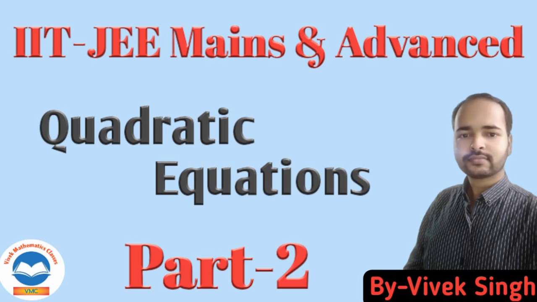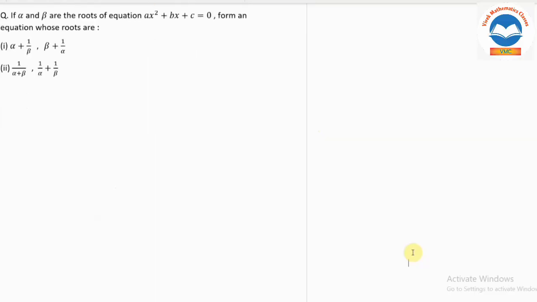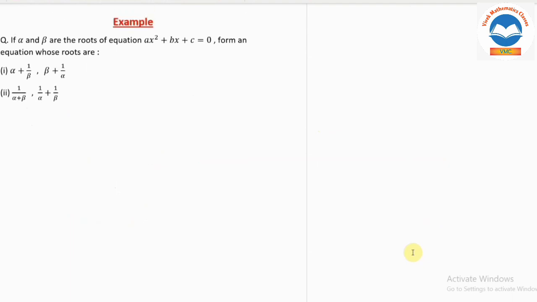In this video we are going to solve questions based on relation between roots and coefficients. They have given: if alpha and beta are the roots of the equation ax square plus bx plus c equal to 0, then form an equation whose roots are given. So for this equation roots are alpha and beta. From here what can we write as the relation? Alpha plus beta we can write as minus b by a, and alpha into beta we can write as c by a. So if we need, we will use this.